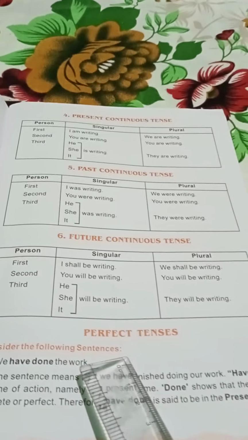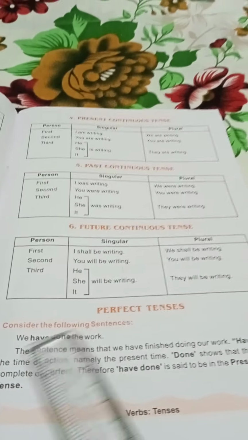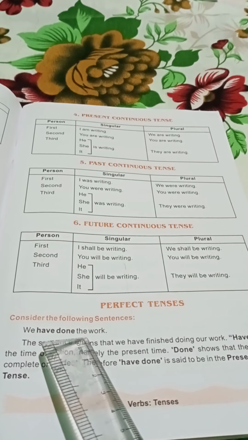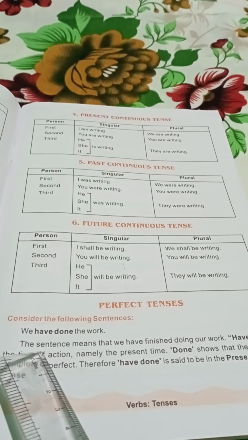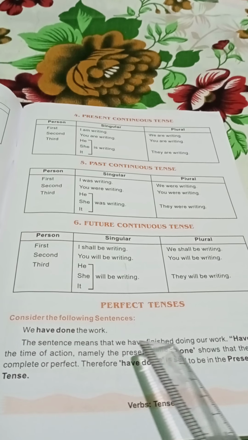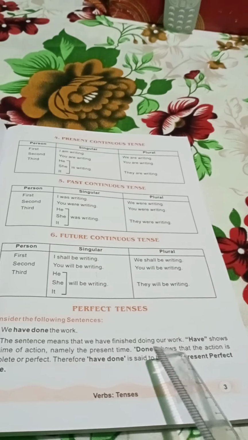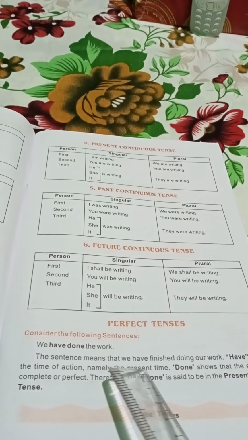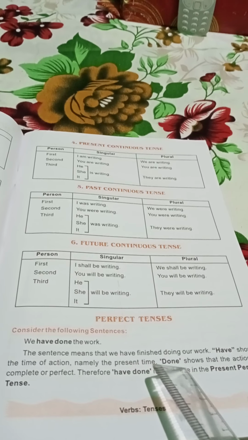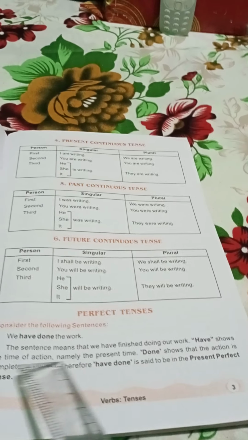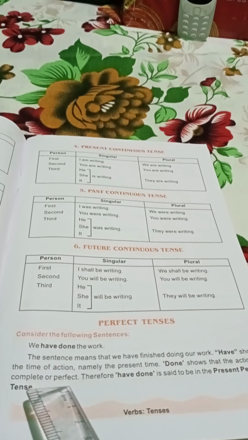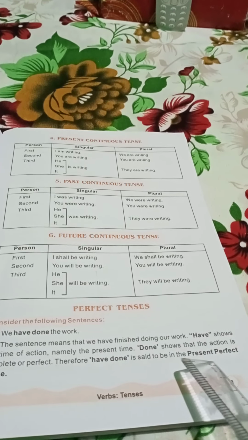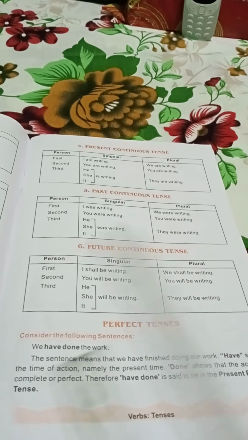Then perfect tense. Perfect tenses. Consider the following sentences. We have done the work. The sentence means that we have finished doing our work. Have shows the time of an action, namely the present time. Done shows the action is complete or perfect. Therefore have done is said to be in the present perfect tense.